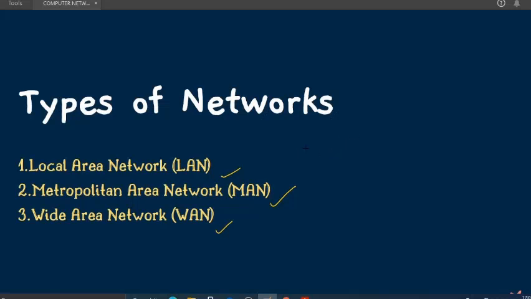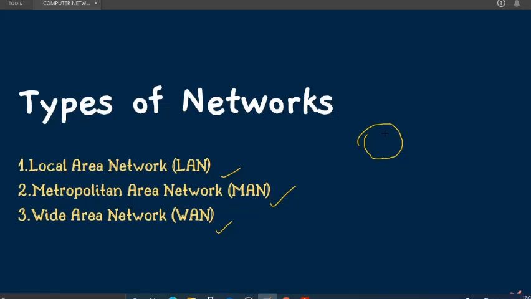First is local area network. As the name says, it simply means that we are focusing on a specific area. We are having a network that is in a specific area, in some kilometers you can say, or in your house you are having a local area network of internet, covering the specific area of your house. That will be known as local area network.